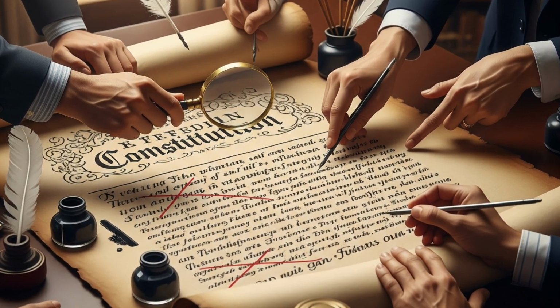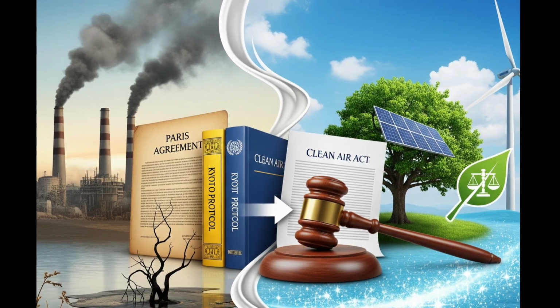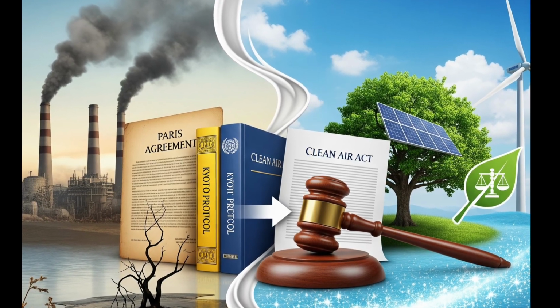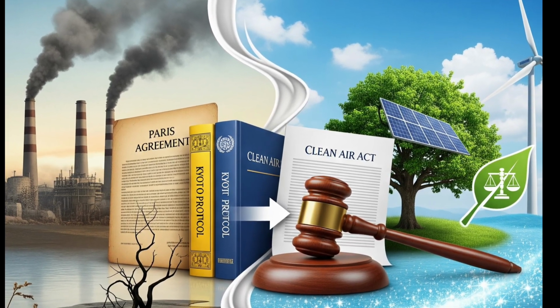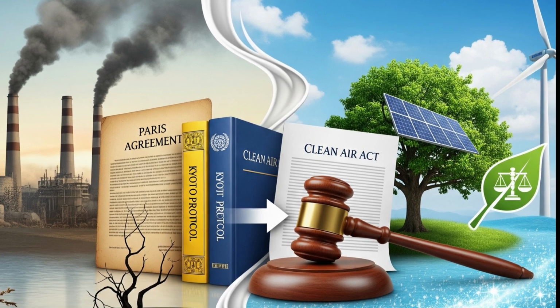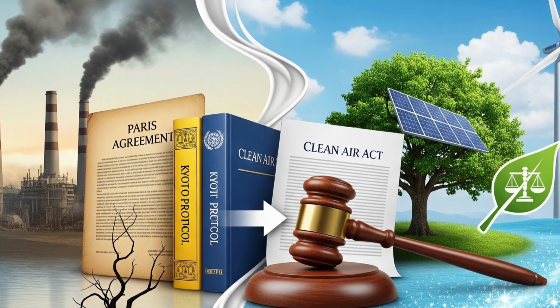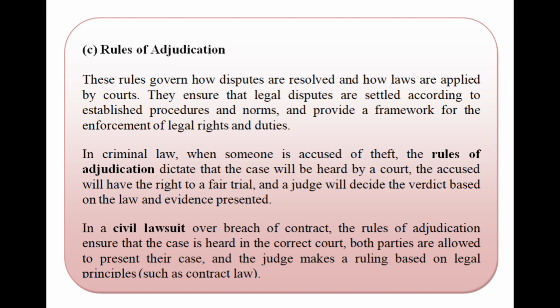Suppose there is a need to adopt environmental laws to address climate change. The rules of change would govern the process by which new environmental laws are created or old laws are updated. Number three, rules of adjudication. These rules govern how disputes are resolved and how laws are applied by courts. They ensure that legal disputes are settled according to established procedures and provide a framework for the enforcement of legal